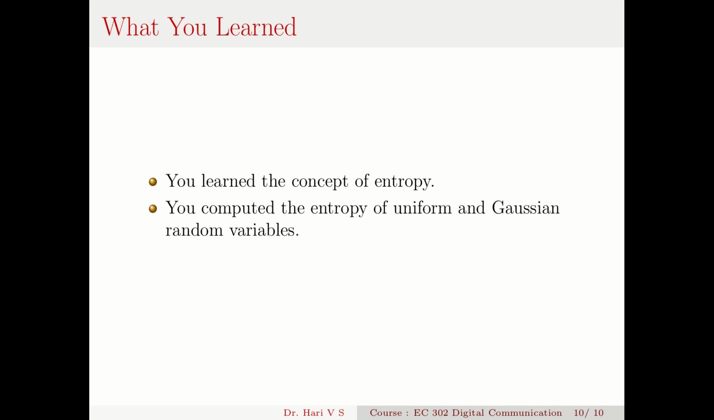Now coming to the end, in this video you understood the concept of entropy, then you computed the entropy of uniform and Gaussian random variables. For the Gaussian random variable, you see that the entropy is log root 2 pi e sigma square.